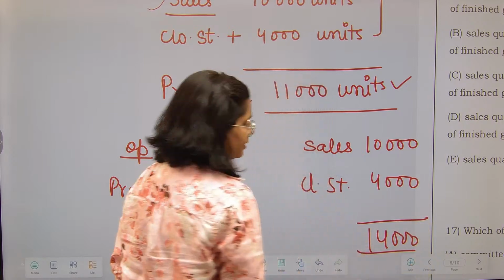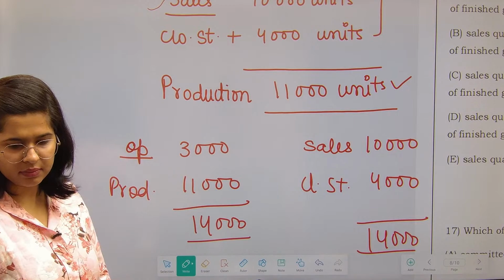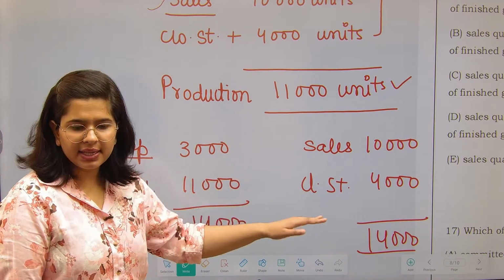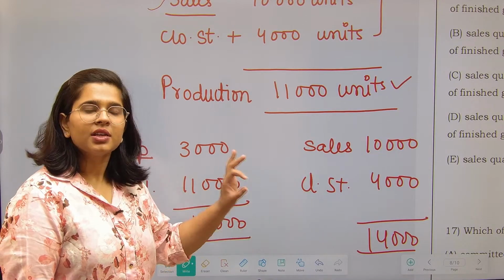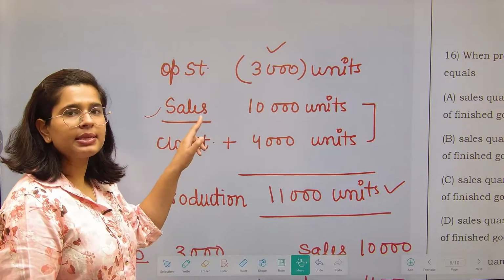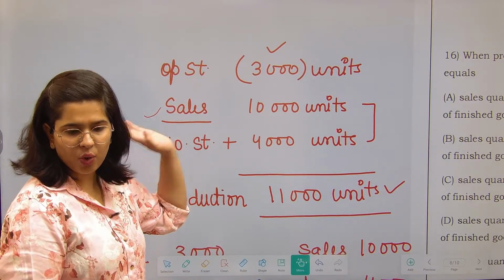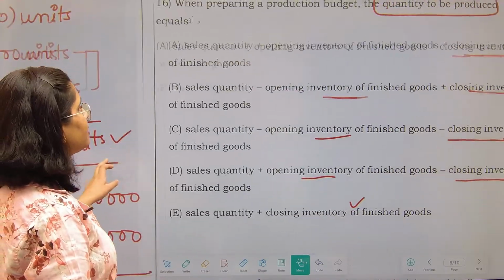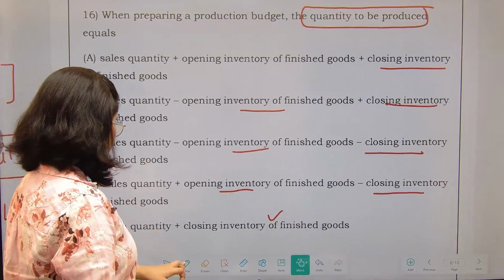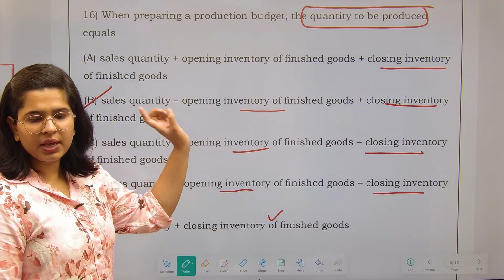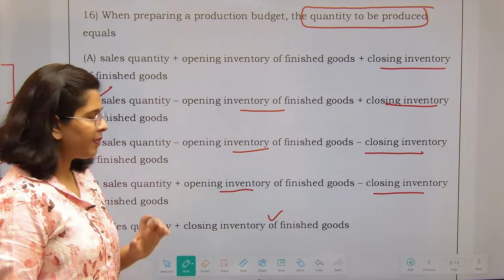Am I correct? Okay. Now we have done the reconciliation as well. So that means production budget means sales plus closing stock less opening stock. Coming back to the question that we had, sales less opening inventory plus closing inventory. Okay.